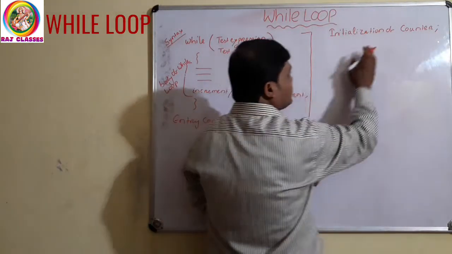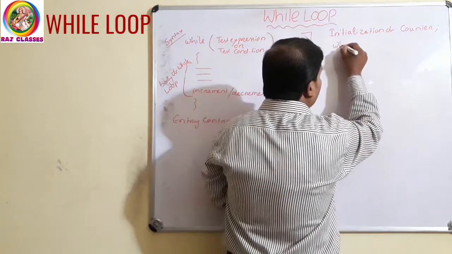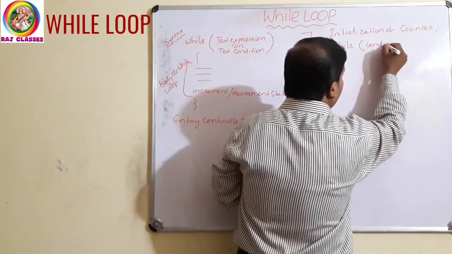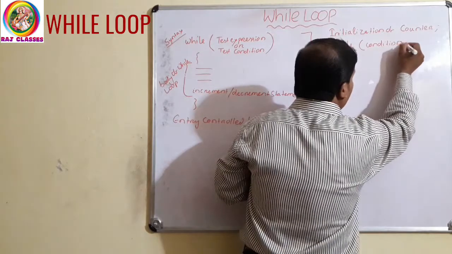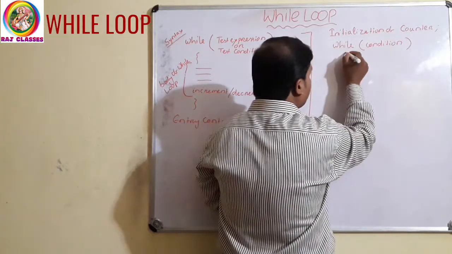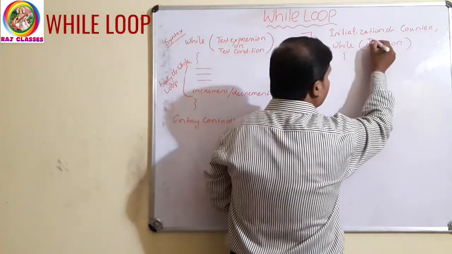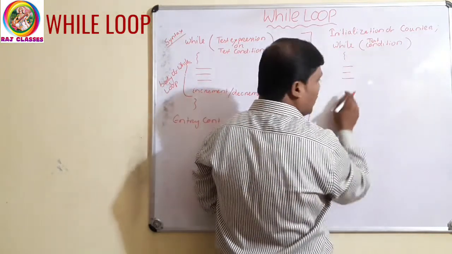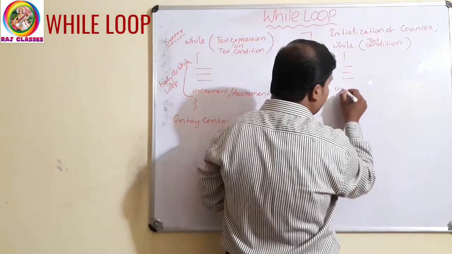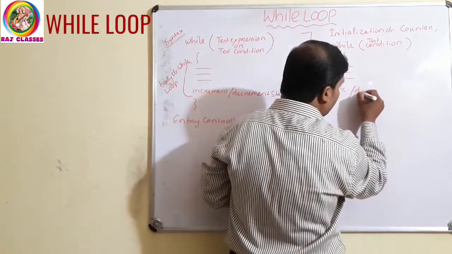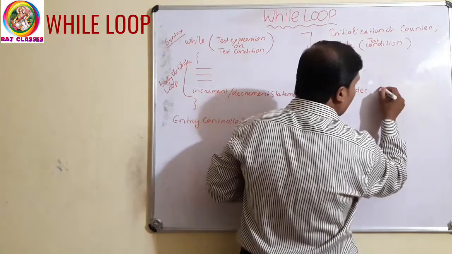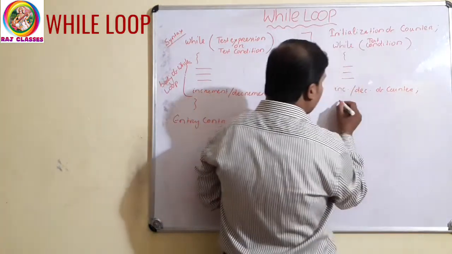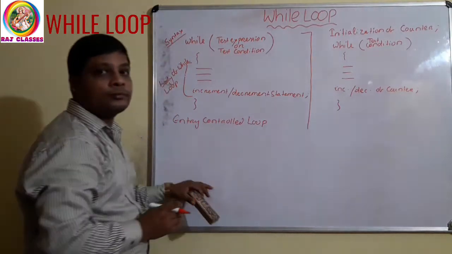This will be done first. Then while, the condition part, the test expression or test condition. Then statements under while loop, increment or decrement of counter, and this is the end of loop.